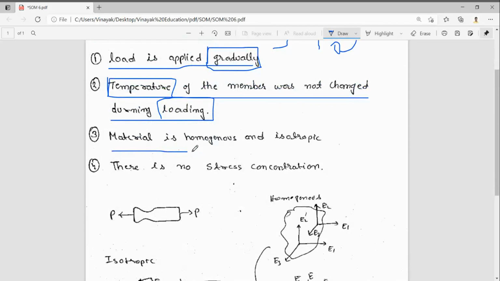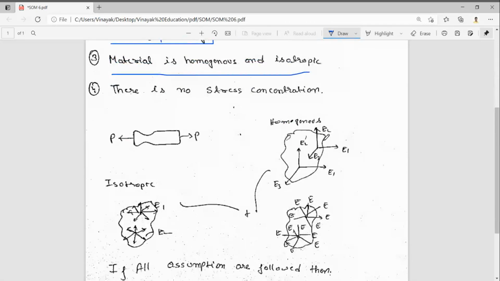Third, the material is homogeneous and isotropic. What are homogeneous and isotropic? Say this is any body. At any point you take, in the X direction some property is E1, in the Y direction some property is E2, and in the Z direction it is E3. Homogeneous means that at any point you take in this body, in the X direction it will be E1 only, in the Y direction E2, and in the Z direction E3 only.